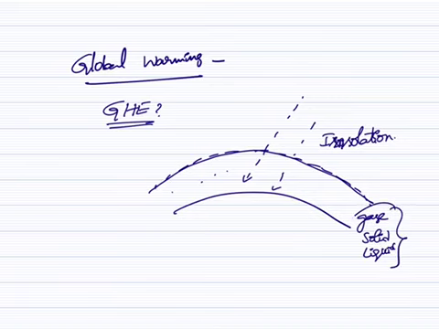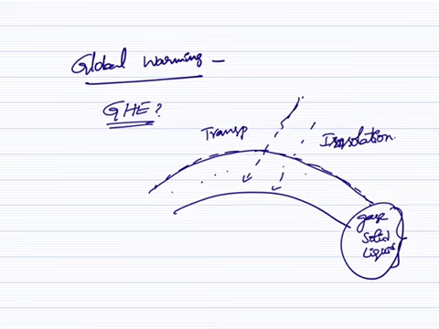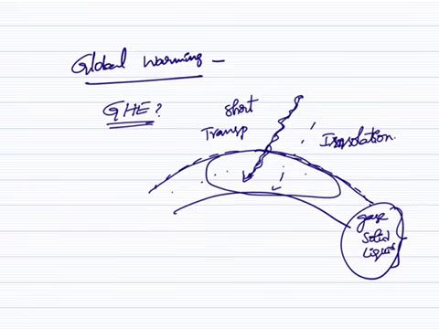This atmosphere is transparent to the incoming solar radiation, because the incoming rays are of short wavelength, so they pass very quickly, and the atmosphere cannot absorb much of the heat from the incoming solar radiation.